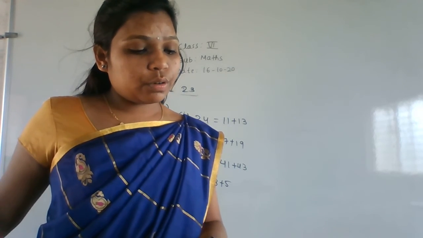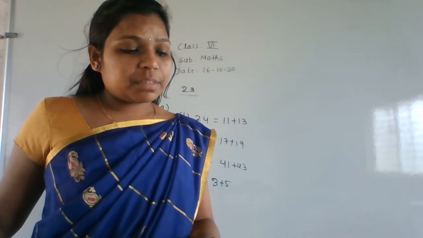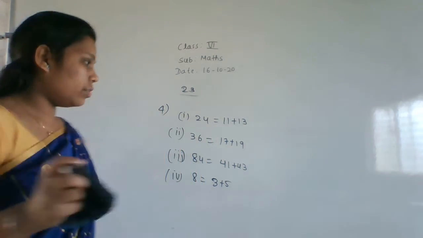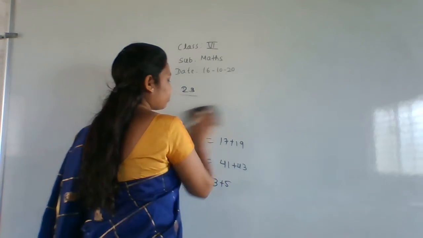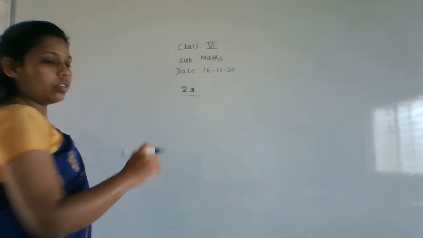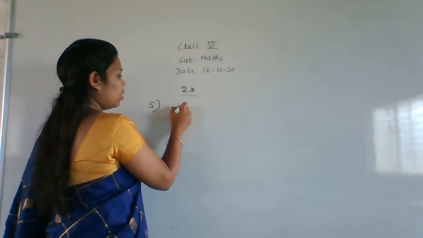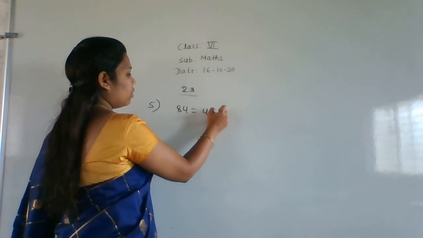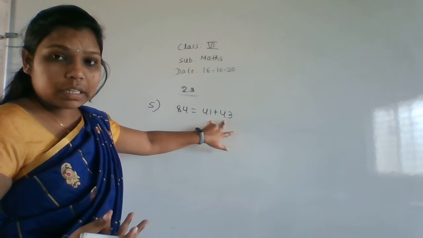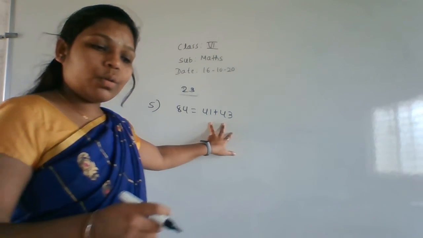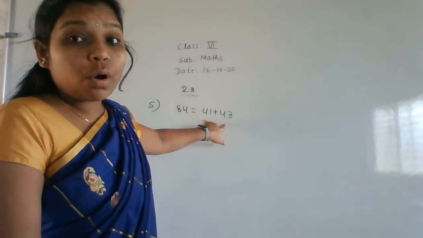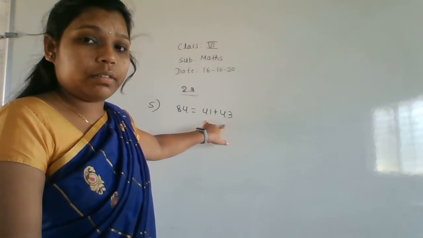Okay, next one, go for the fifth one. Express 84 as a sum of two odd prime numbers. Fifth one, 84 is equal to 41 plus 43. These two are odd prime numbers. So we expressed 84 as a sum of two odd prime numbers.